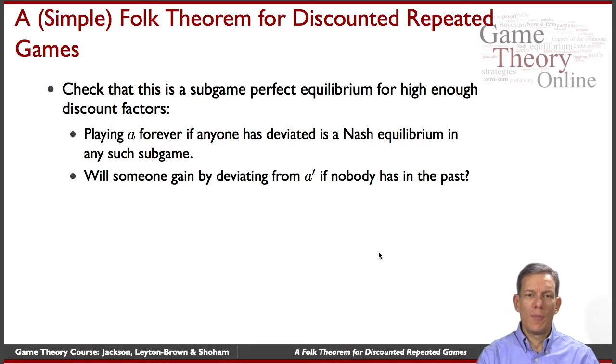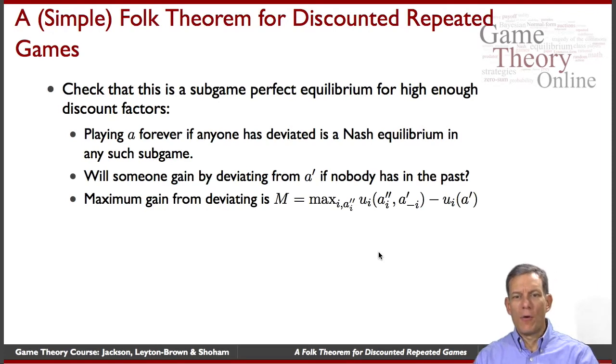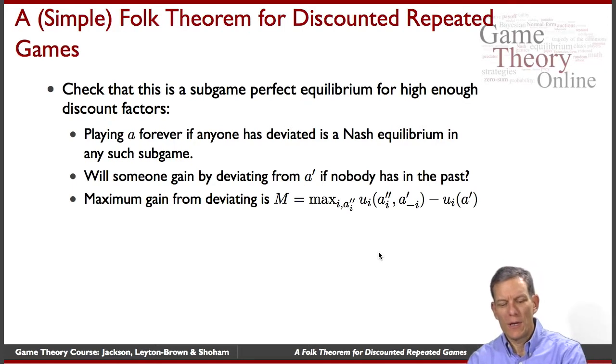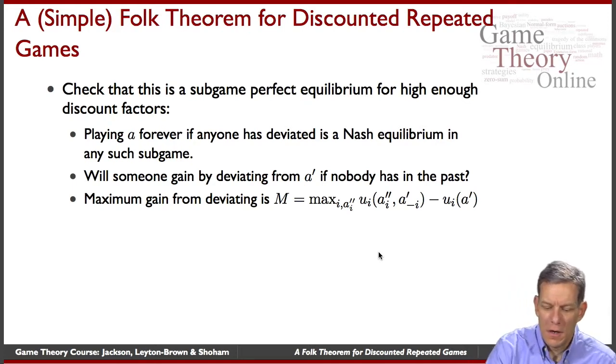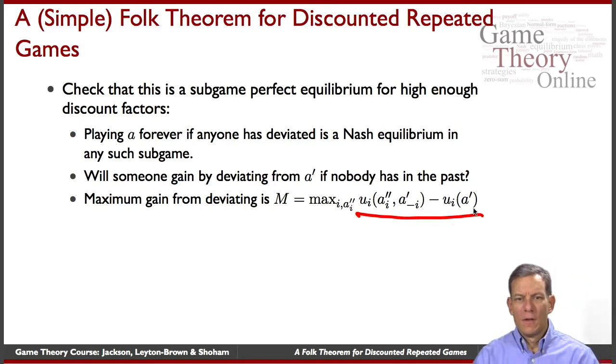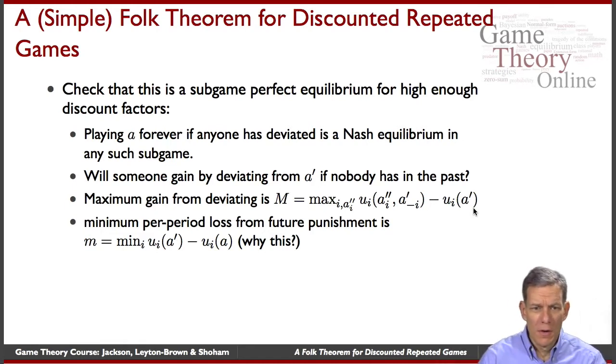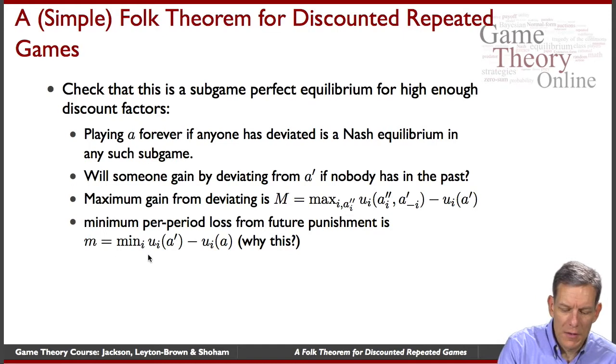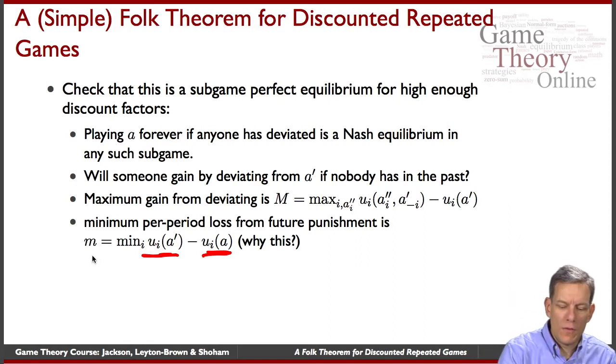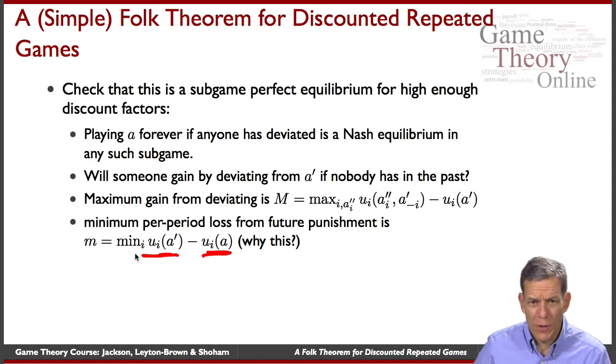So we need to check, will anybody want to deviate from A prime if nobody has in the past? And we can bound the gain. An upper bound on the gain is the maximum over all players and all possible deviations they could have of the best gain in payoff that they would get from that. So that gives us a maximum possible gain, M. This is the maximum they can gain from today. We'll compare it to the minimum they could lose from tomorrow. So the minimum they could lose is, instead of getting A prime, they're going to go to A. Take the minimum across different players for this, call it m.